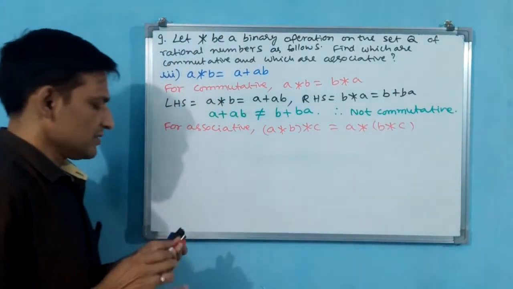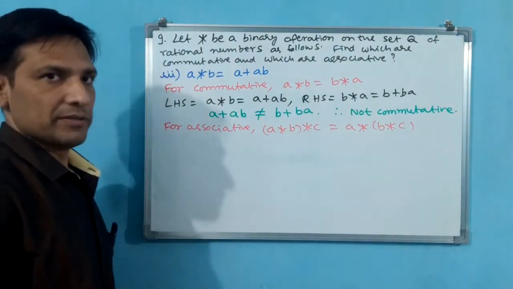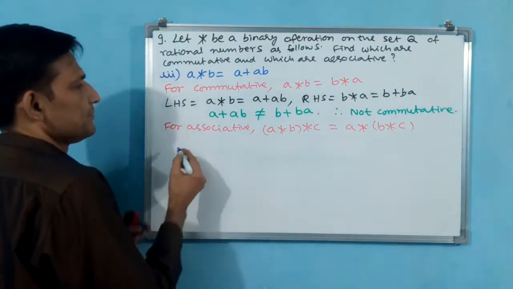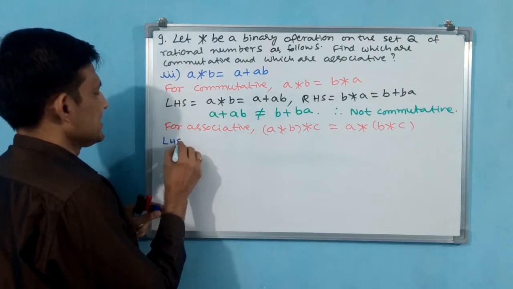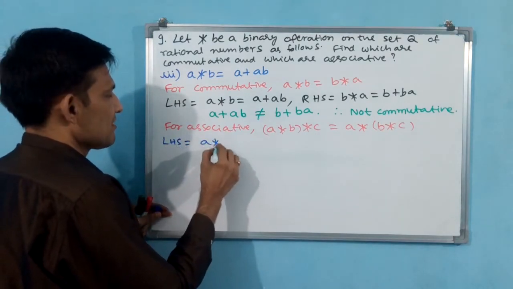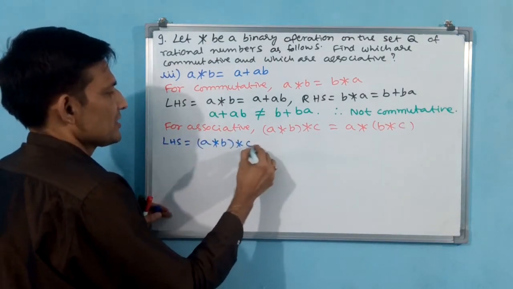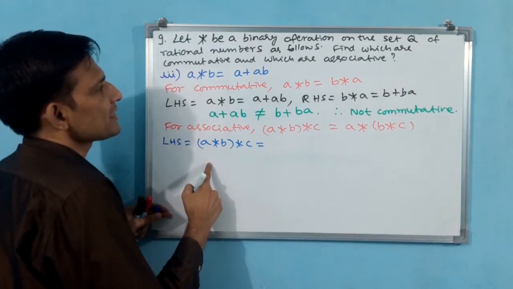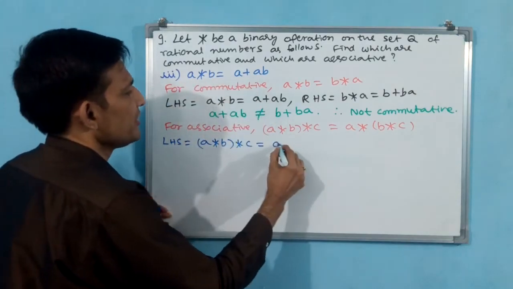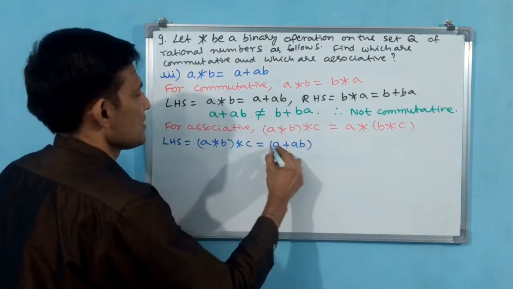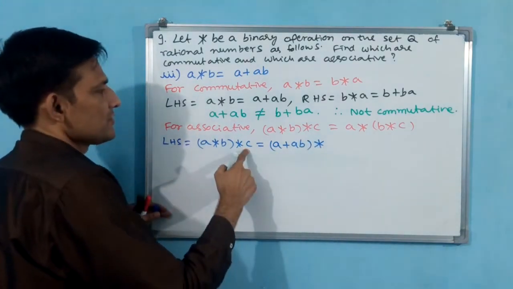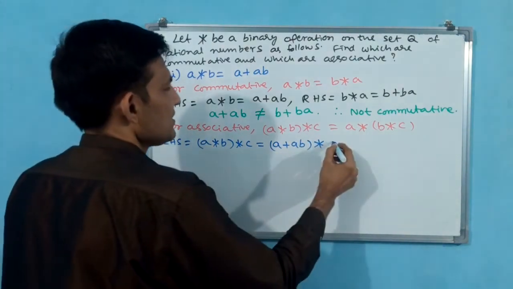This you have to finish. Now you write LHS. (A star B) star C is equal to A star B, how much has it come? A star B has come A plus AB. So (A plus AB) star C.